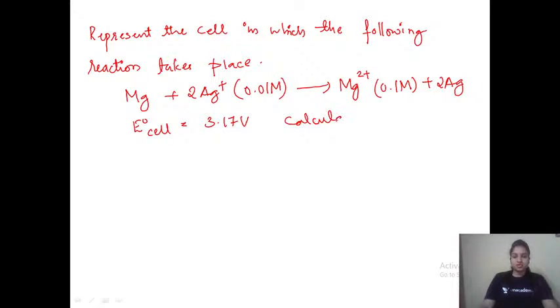Calculate the E cell, that is, the potential of the cell.